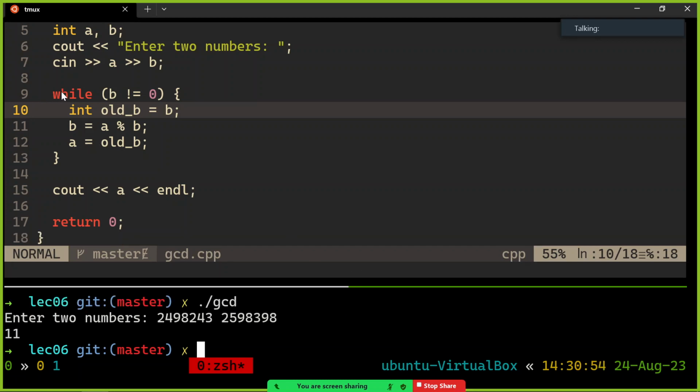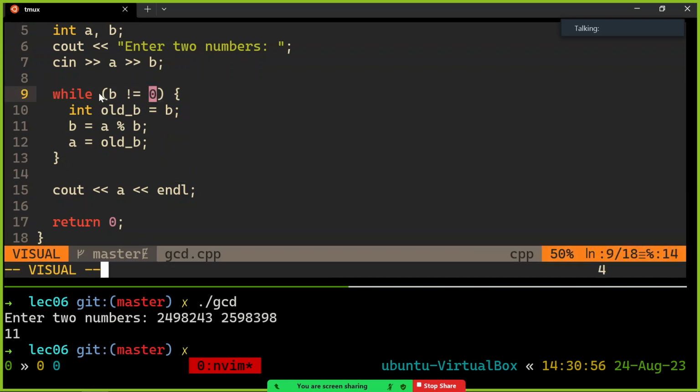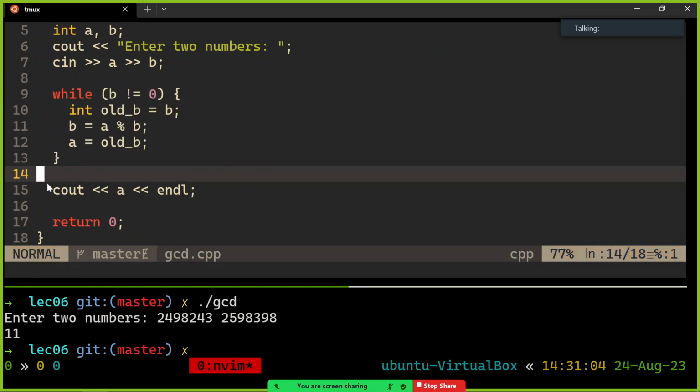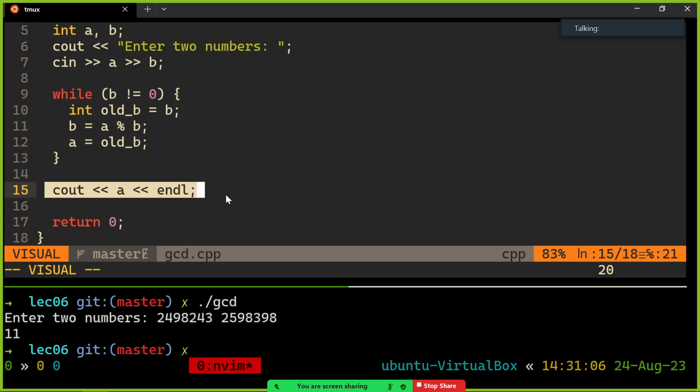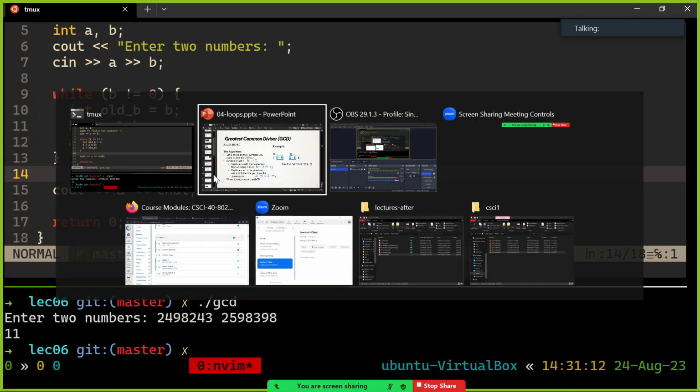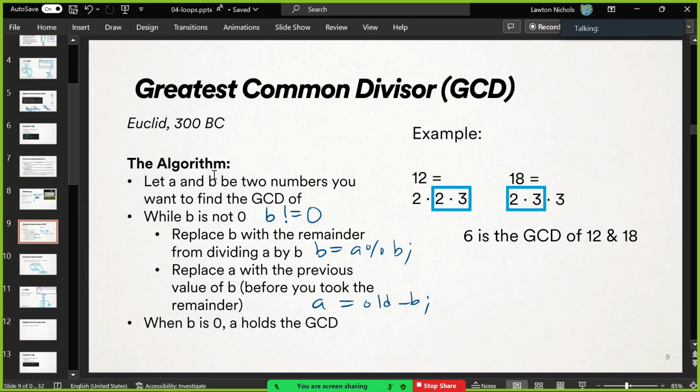Any questions about that? Do we see how I'm kind of reading it? While b is not 0, as long as that's true, as long as b is not 0, keep doing this. And once it's done, we're guaranteed, right, that b must be 0. Otherwise, we would have kept going. Once it's done, b must be 0, and at that point, output a. That's the answer. Cool little algorithm.